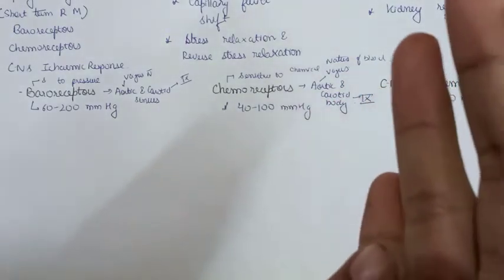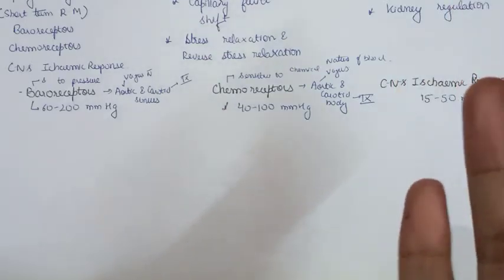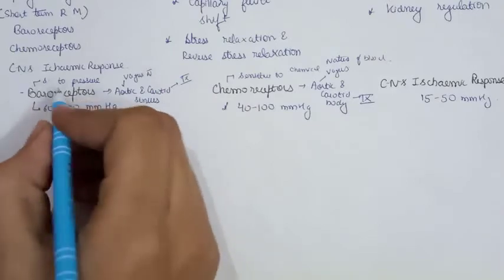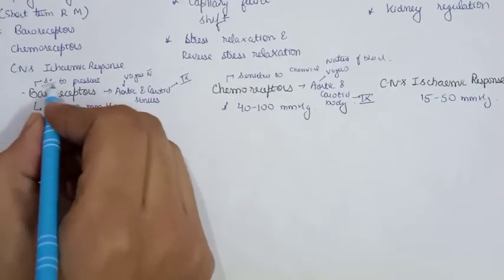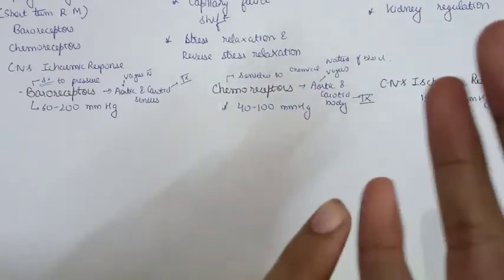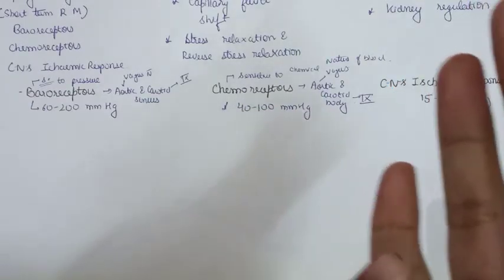They are sensitive to PCO2 and PO2, that is the partial pressure of carbon dioxide and oxygen respectively.